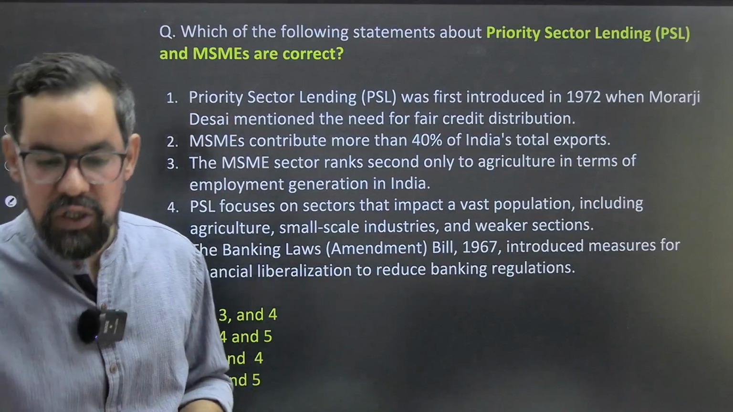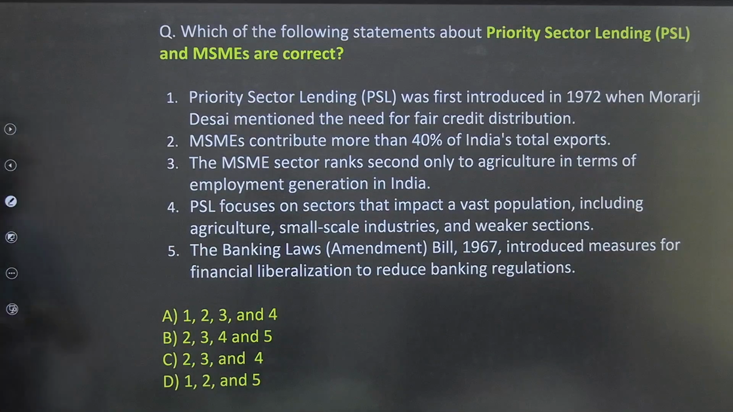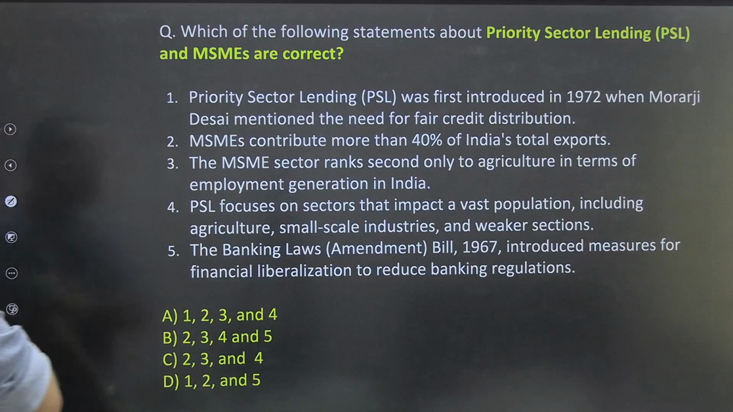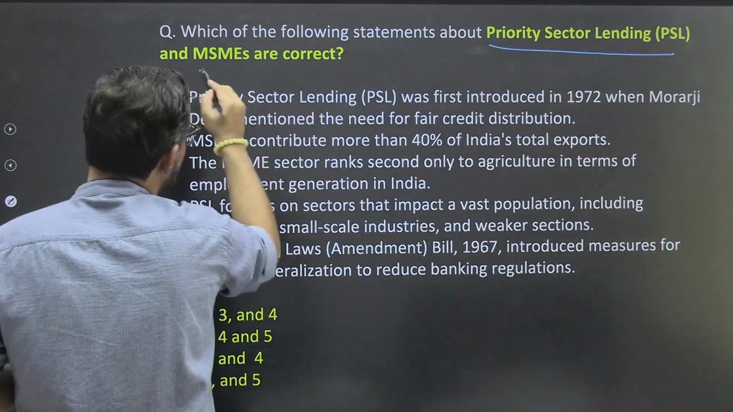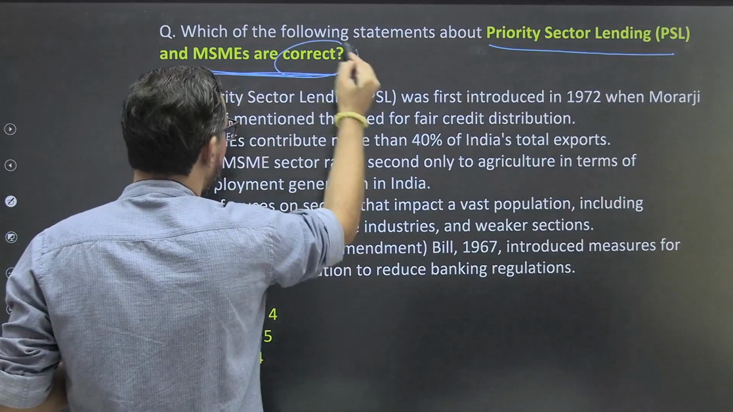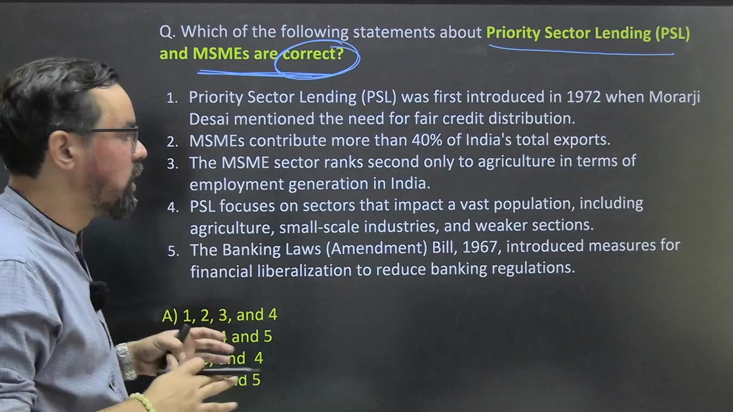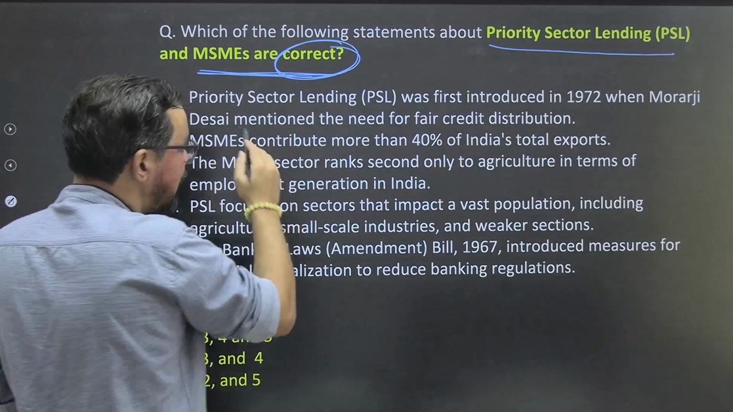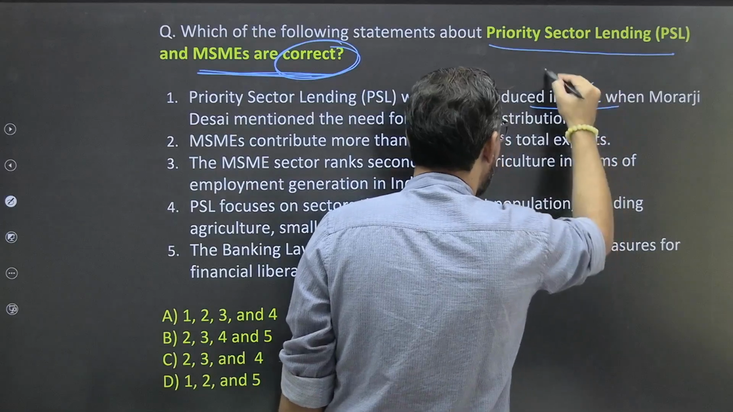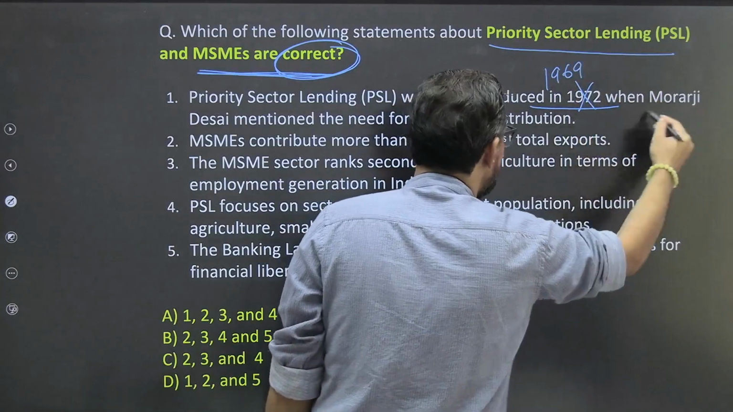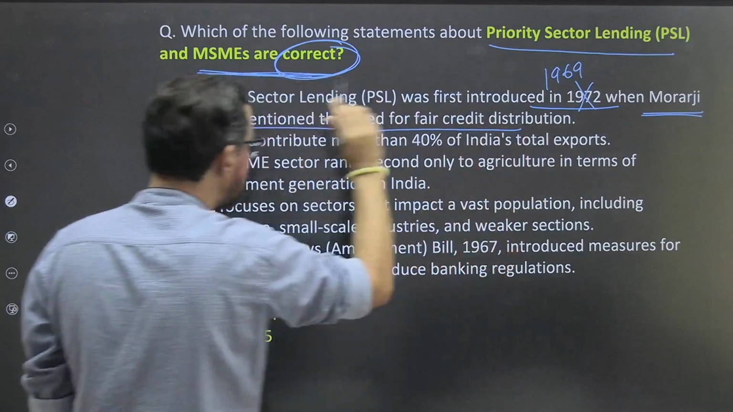So the first question is on your screen, guys. Which of the following statements about priority sector lending and the MSME sector are correct? So the role of priority sector and MSME in India, or the background of this particular one. The priority sector was first introduced in 1972. No, it is 1969 by Morarji Desai. The need was for fair credit distribution. The rest of the part is correct.